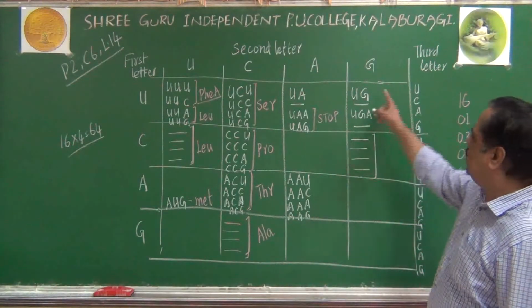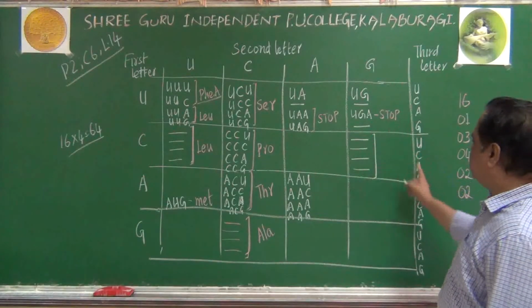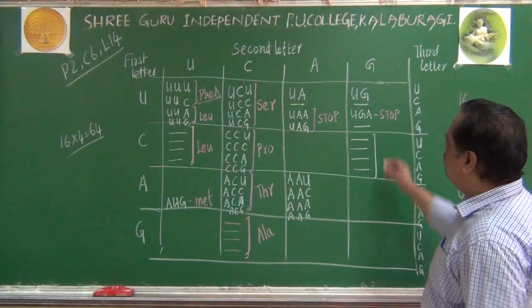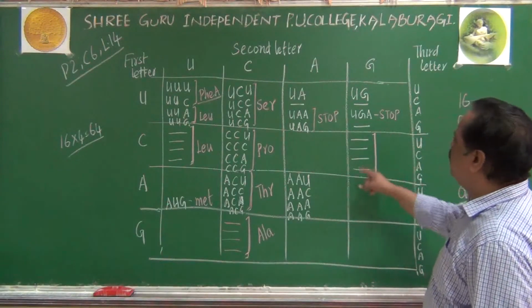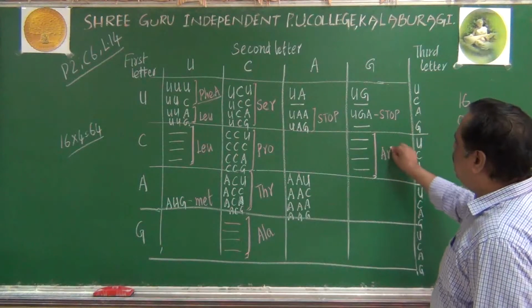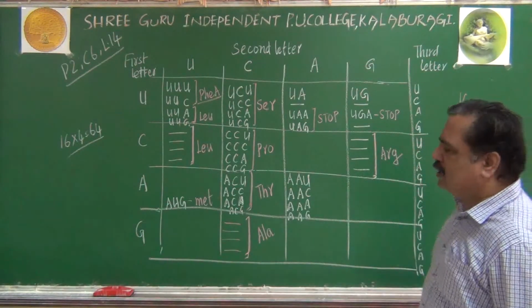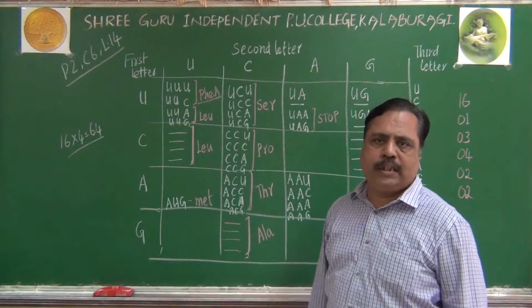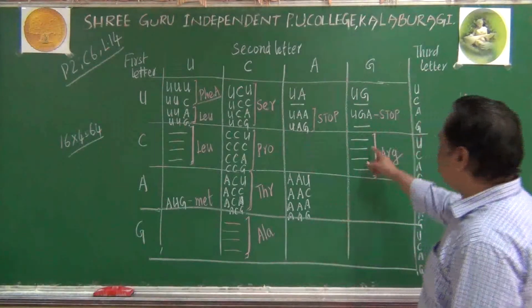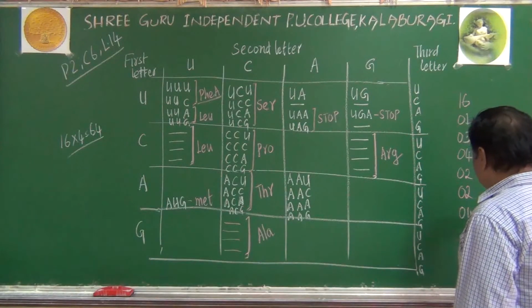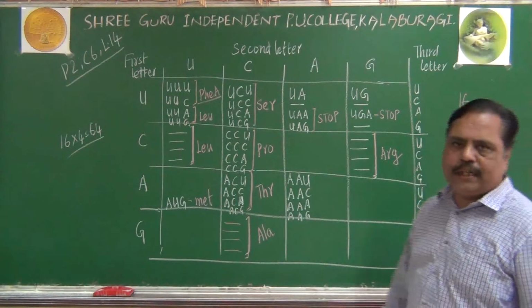CGU, CGC, CGA and CGG, like that. These four codons will be coding for the amino acid arginine, we can say. Do you get this point? These four are coding for arginine. So let me write 4 here. They are coding for arginine.